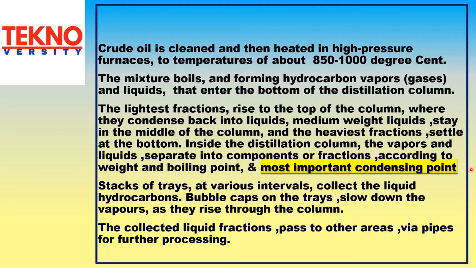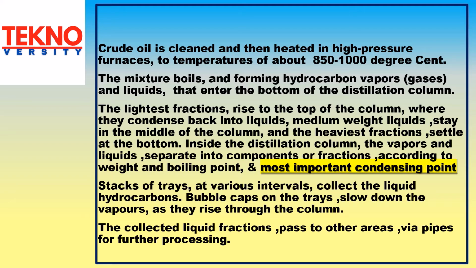Inside the distillation column, the vapors and liquids separate into components or fractions according to weight and boiling point, and most important, condensing point. Stacks of trays at various intervals collect the liquid hydrocarbons. Bubble caps on the trays slow down the vapors as they rise through the column. The collected liquid fractions pass to other areas via pipes for further processing.